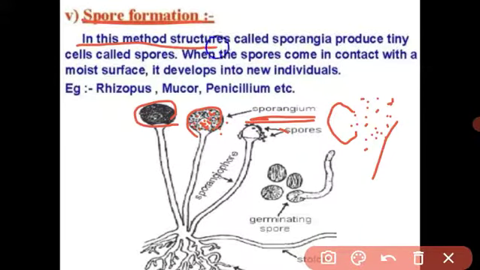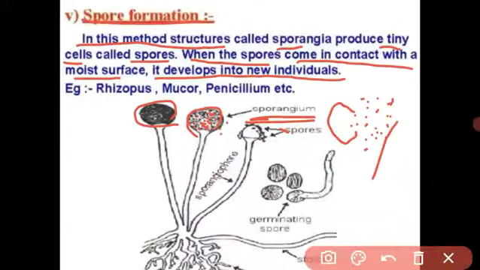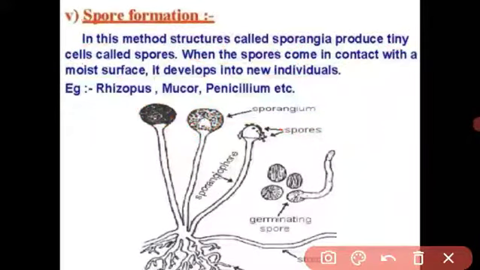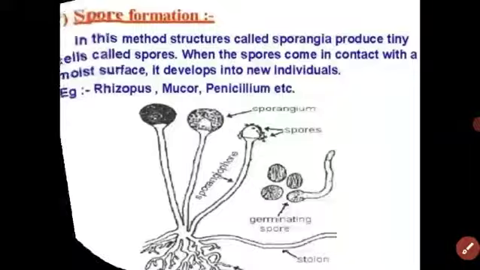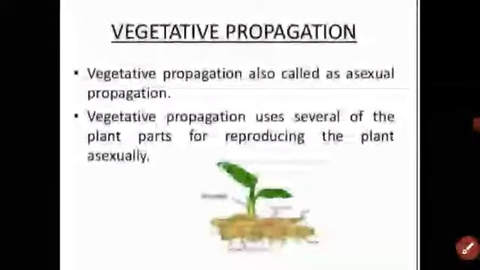In this method, the sporangium produces tiny cells called spores. When the spores come in contact with a moist surface, they develop into a new individual. It is called spore formation. Got it, student? The next type of asexual reproduction is